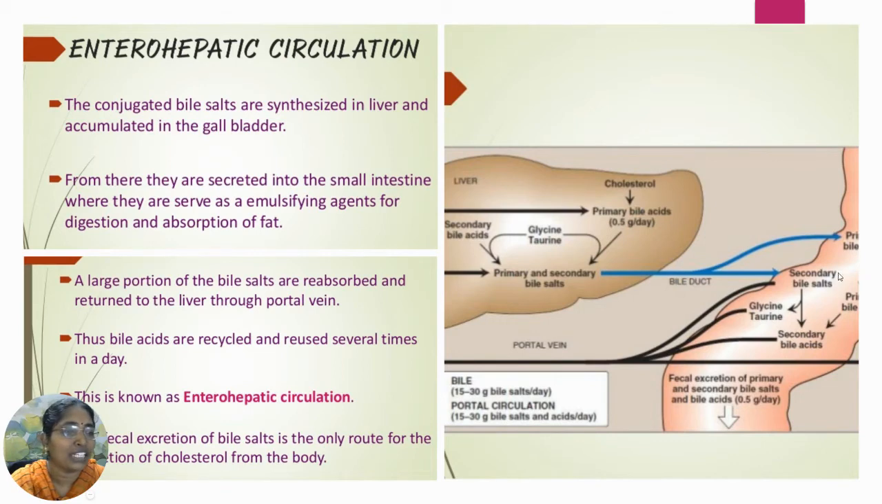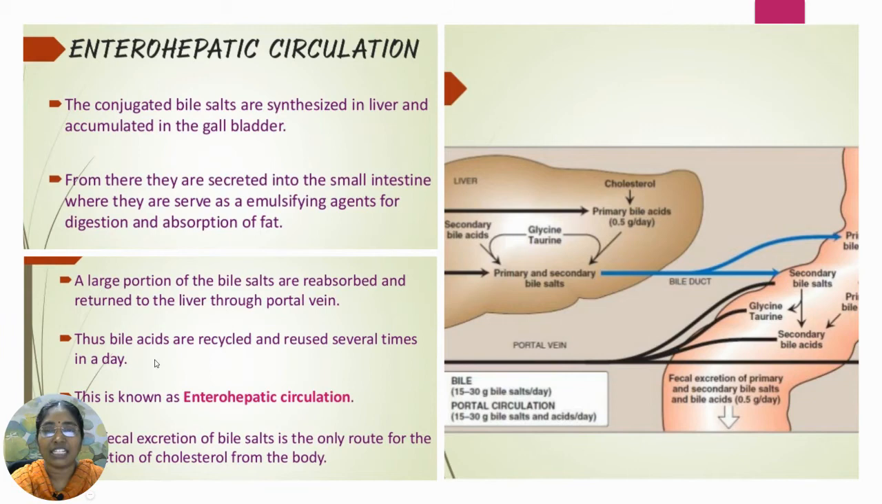Whatever bile salts are present in the small intestine, after their role of emulsification of fats, again get reabsorbed into the liver. You can see this arrow, the black colored line, representing that the bile salts, after their role of emulsification of fats, get reabsorbed into the liver. From the intestine, it comes into the liver through the portal vein.